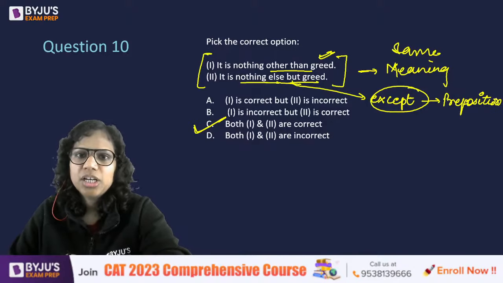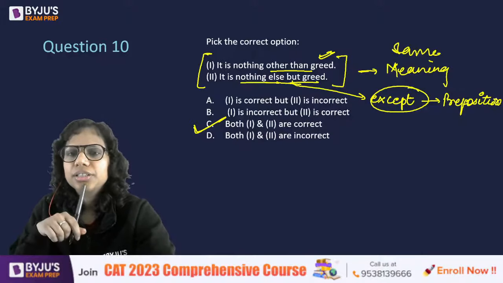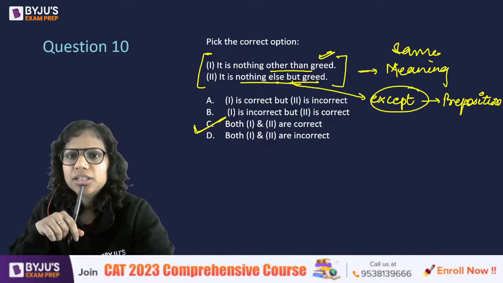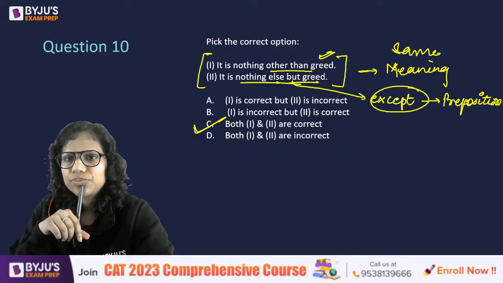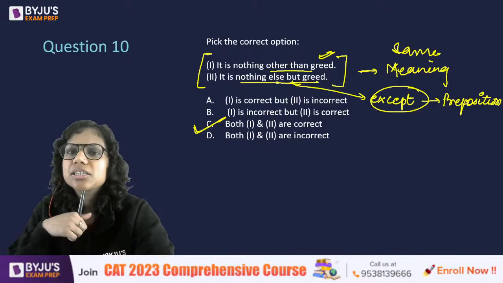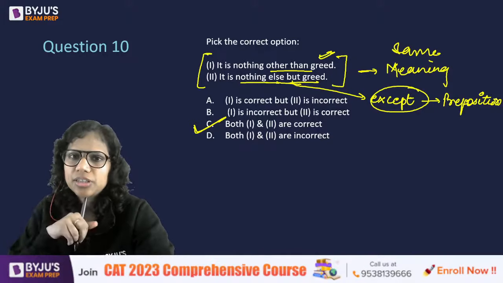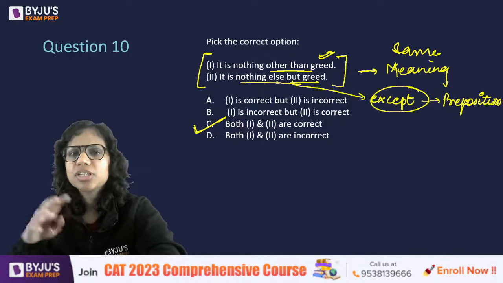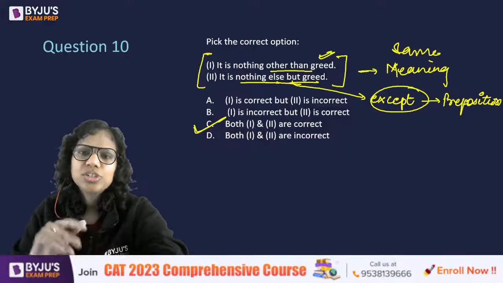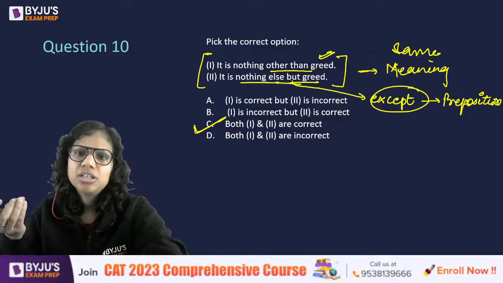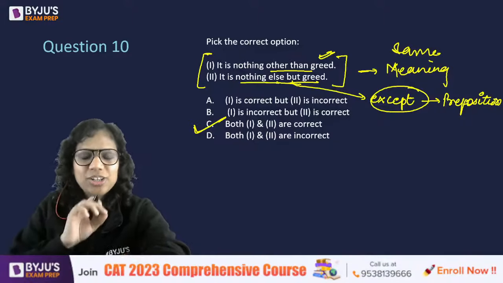All right. You are saying that else is redundant. It is nothing but greed. Nothing except greed. Nothing else. You have a point there. It is nothing else. Let me think about this. You have a point, because it is nothing but greed also makes sense. It conveys the idea perfectly. Okay, so let me just think if else would actually be a redundancy here. I'll get back to you on this.